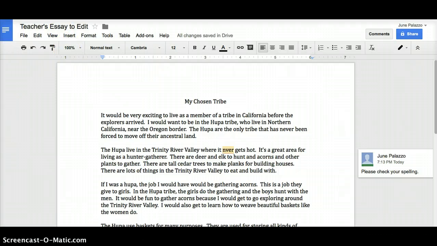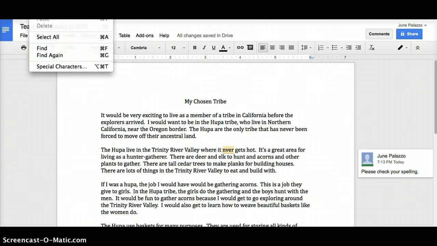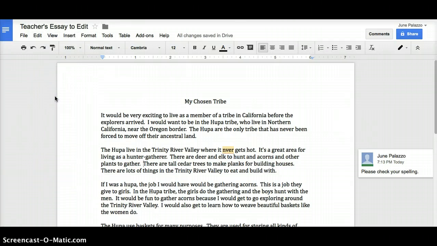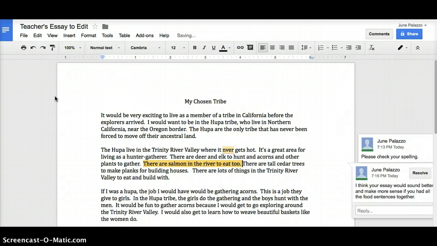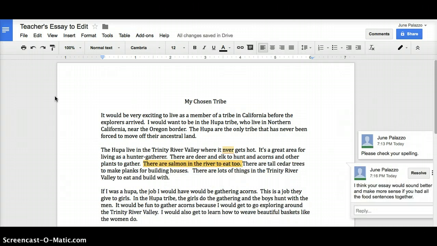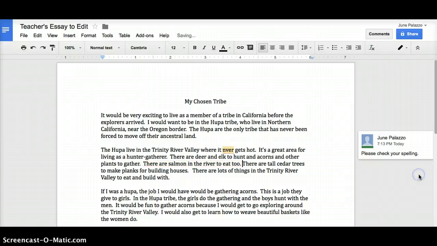Uh-oh, why won't it paste? Oh, I know why. There we go. There it is. Okay. So if I click on resolve, to carry that one.